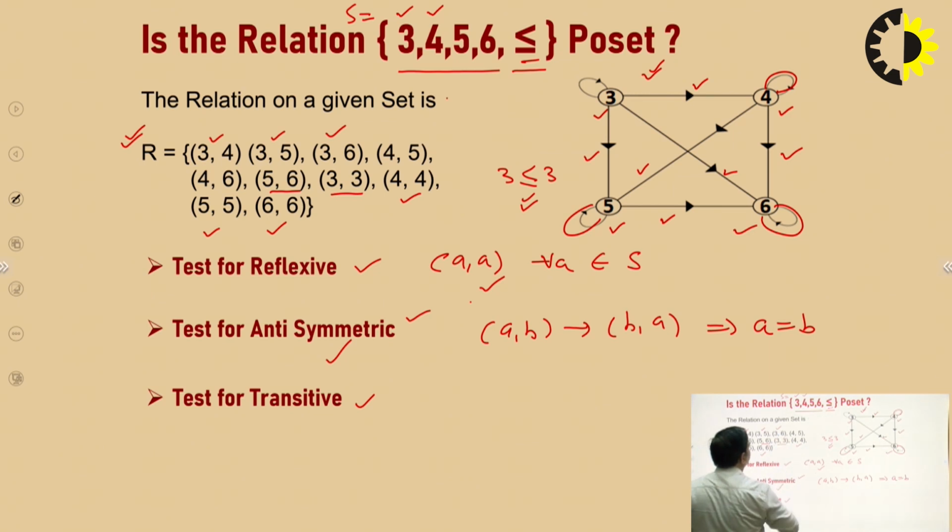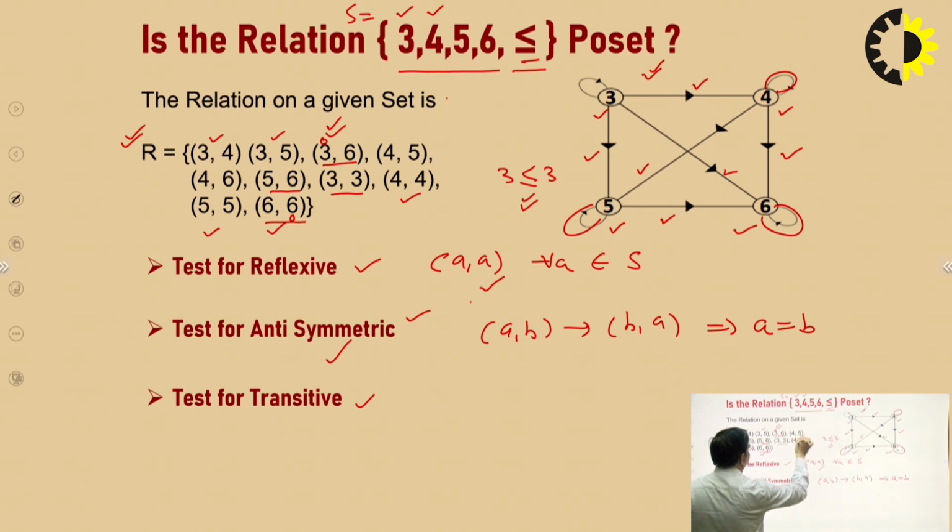Now I will check the (3, 6). I will find out the pairs which start from 6. There is only one element, (6, 6). So there must be (3, 6), since A is related to B and B is related to C, so A is related to C. So (3, 6) also exists.